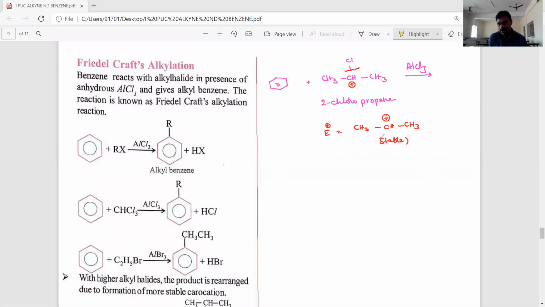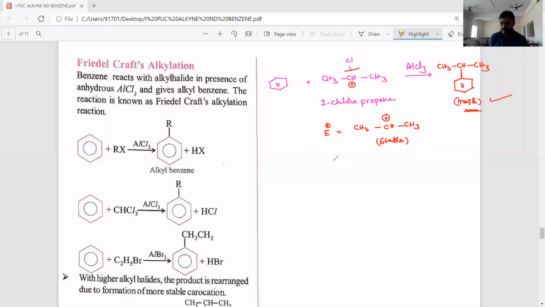That's why it does not undergo any rearrangement, and the product is isopropyl benzene. Isopropyl benzene is formed. See, 2-chloropropane produces isopropyl benzene as the major product.